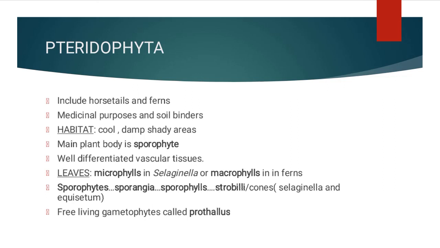So we have a term here called strobili. What is strobili? Sometimes the sporophylls may form distinct compact structures called strobili or cones. Like in Selaginella and Equisetum, they form a cone-like structure.